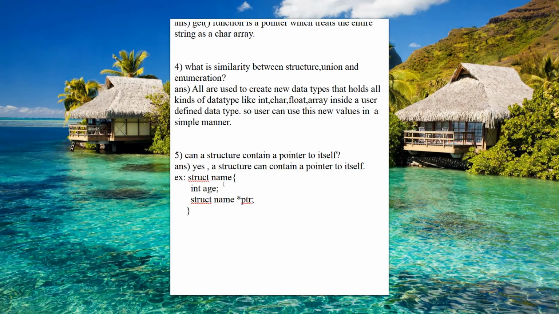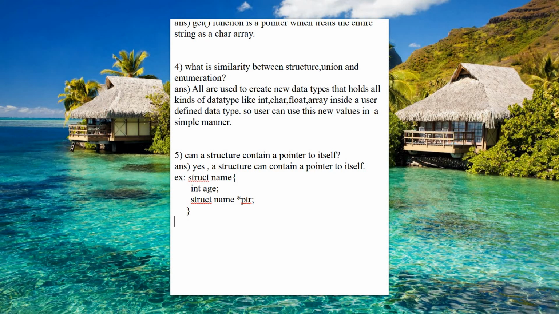So initially we have a structure name, and here the name has a pointer to itself. So you can say a structure can have a pointer to itself. There is a special name for this.